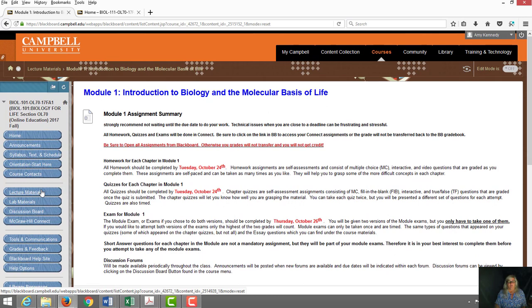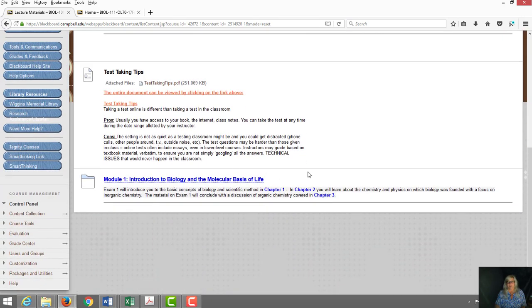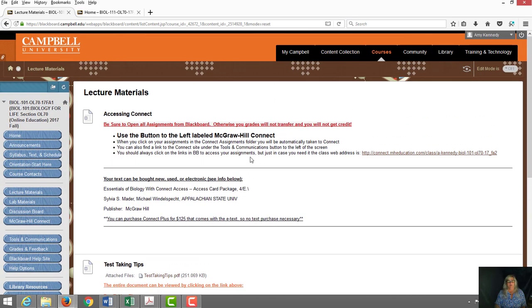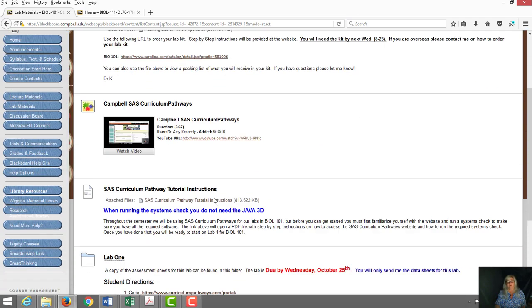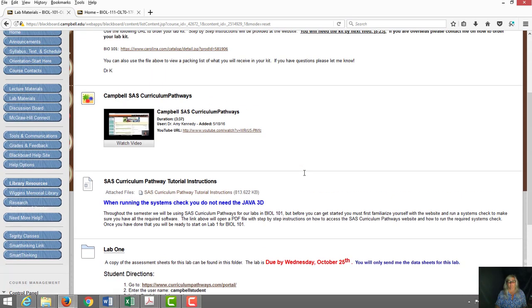In addition to the lecture materials that you need to complete for the lecture portion of this class, Biology 101 also contains a lab component. The labs will be found under the lab materials, again arranged into lab 1 through 6. You can also see the due dates for these labs in the syllabus and the calendar. I also post them on the first part of the lab folder.